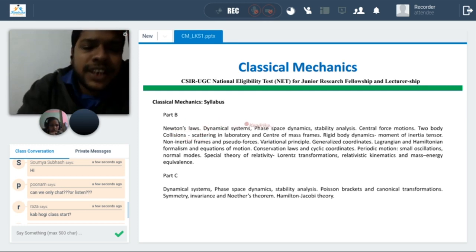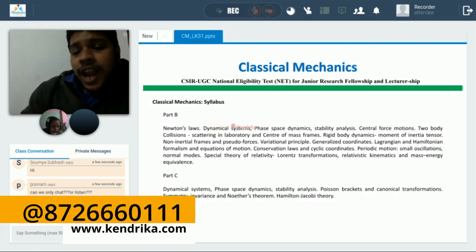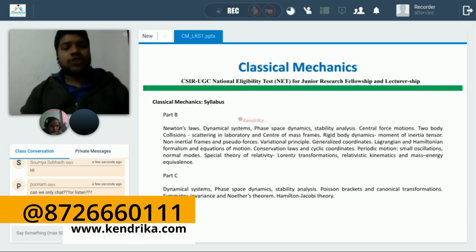Actually, this is very basic, and I think we don't need to devote much time to that. Rather, we will solve problems on that part. So Newton's law, dynamical systems, stability analysis, and non-inertial frames and pseudo forces: these few topics we tried to touch upon.